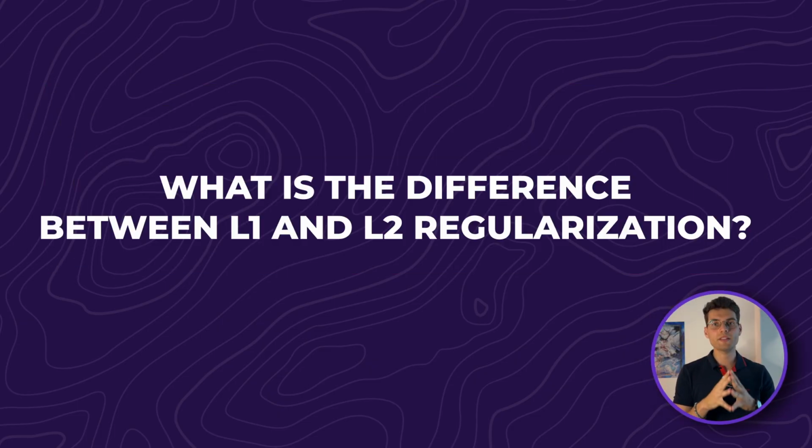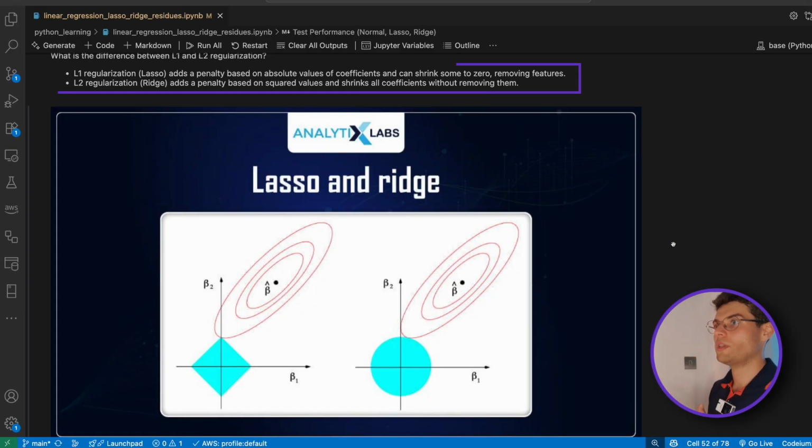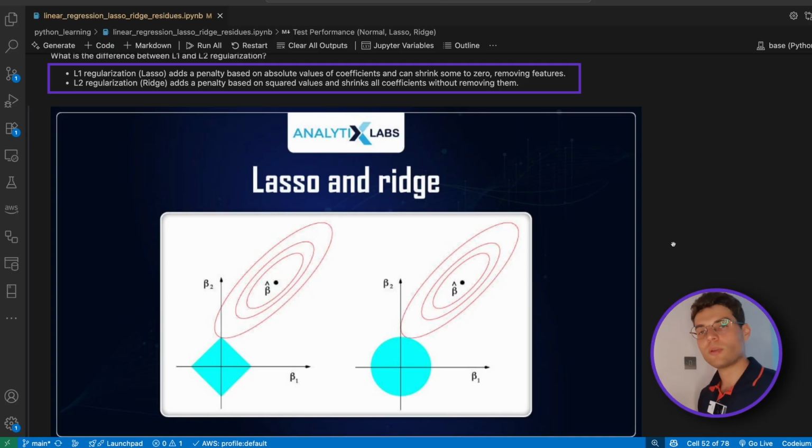Number 4 is what is the difference between L1 and L2 regularization. We mean by those the lasso and ridge models, and these are usually used to optimize our model's performance. So what is the real difference between them? You can see in this visual that we talk about lasso when we say L1, and we talk about ridge when we talk about L2. They serve a similar purpose, but they do things a little bit differently. One is more robust than the other.